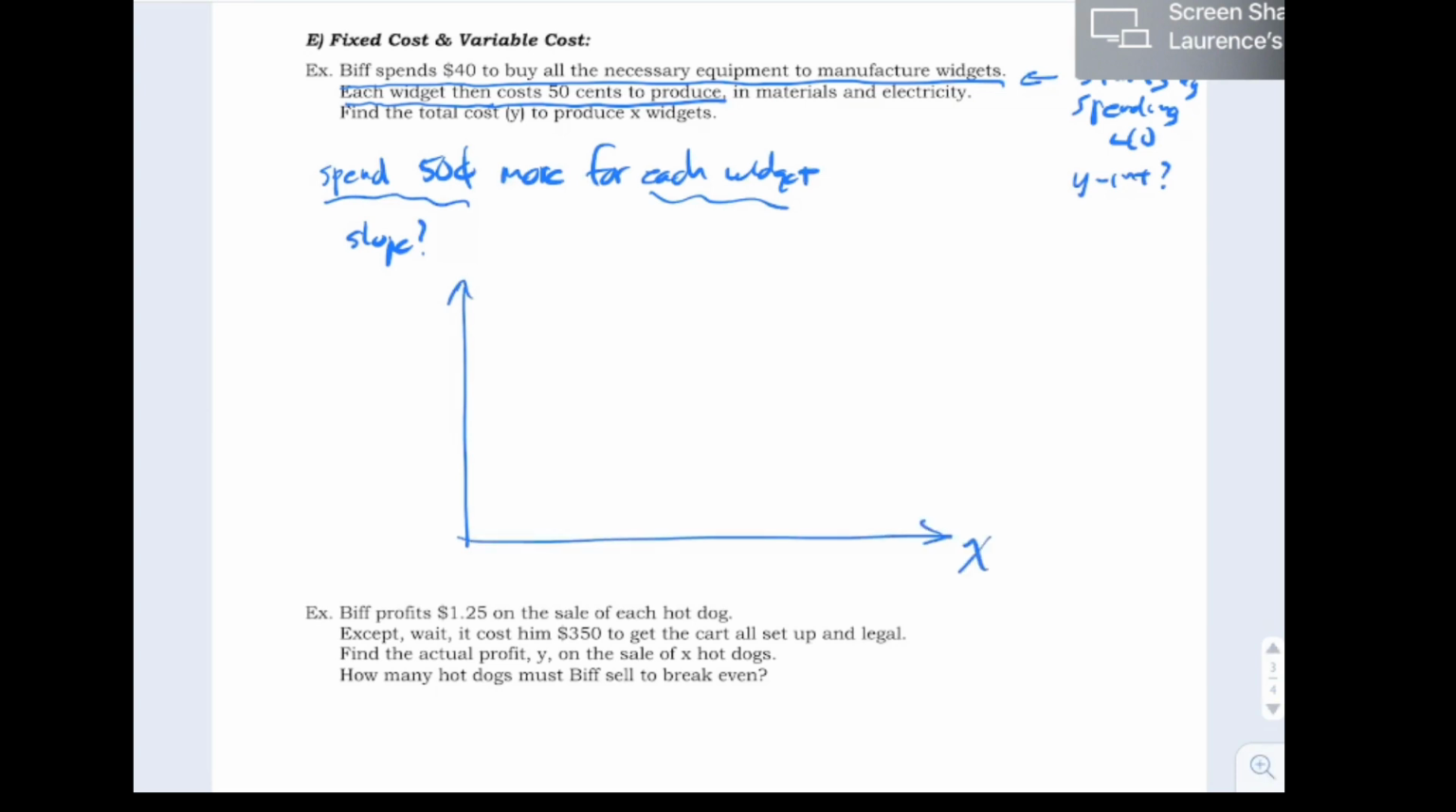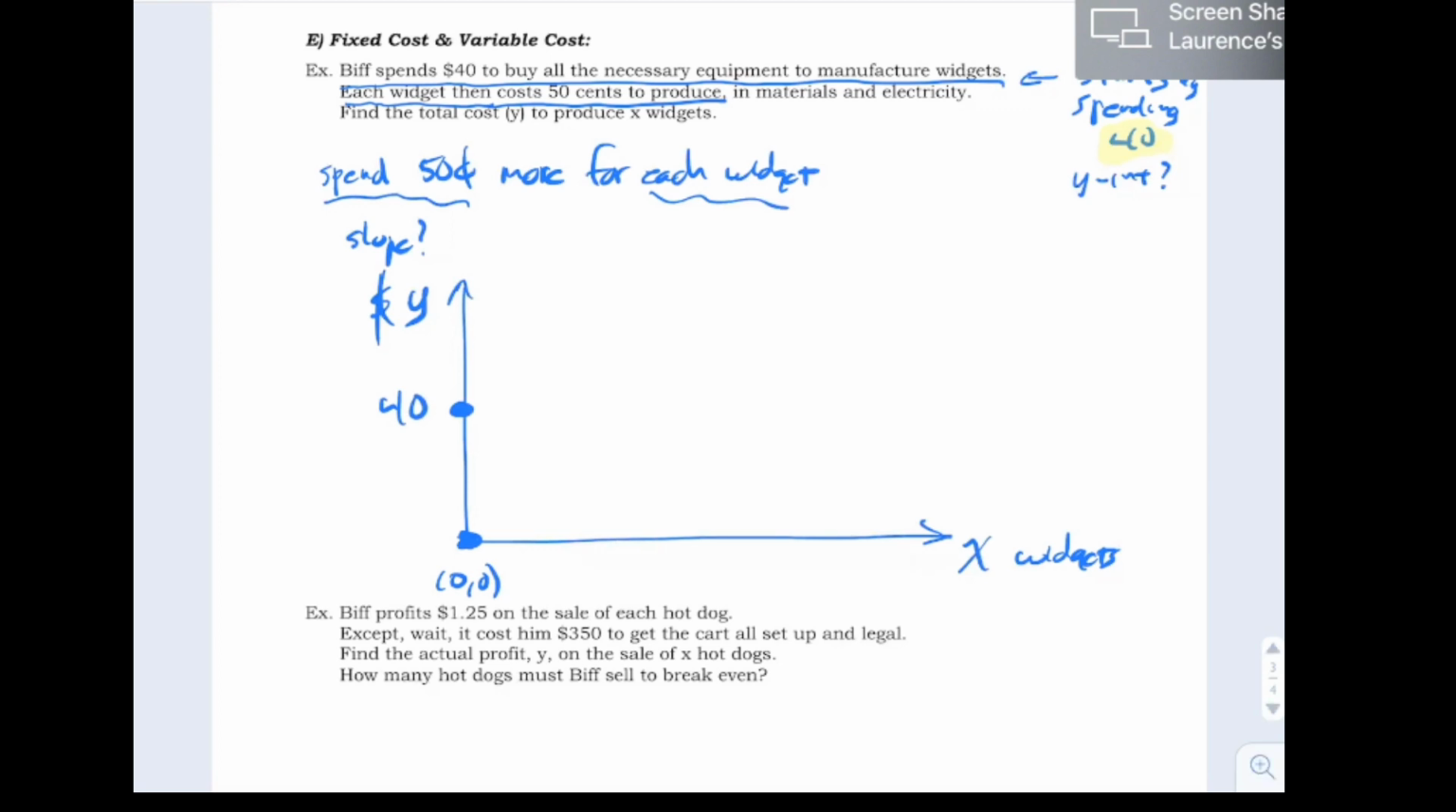Let's say we have x widgets going this way, and y bucks that we spend to make those widgets going this way. We start at the origin, 0, 0, meaning that 0 widgets would cost $0, except that's not where our line starts, because when we make 0 widgets, we actually have to spend $40 up front. That's where we cross the y-axis, right there.